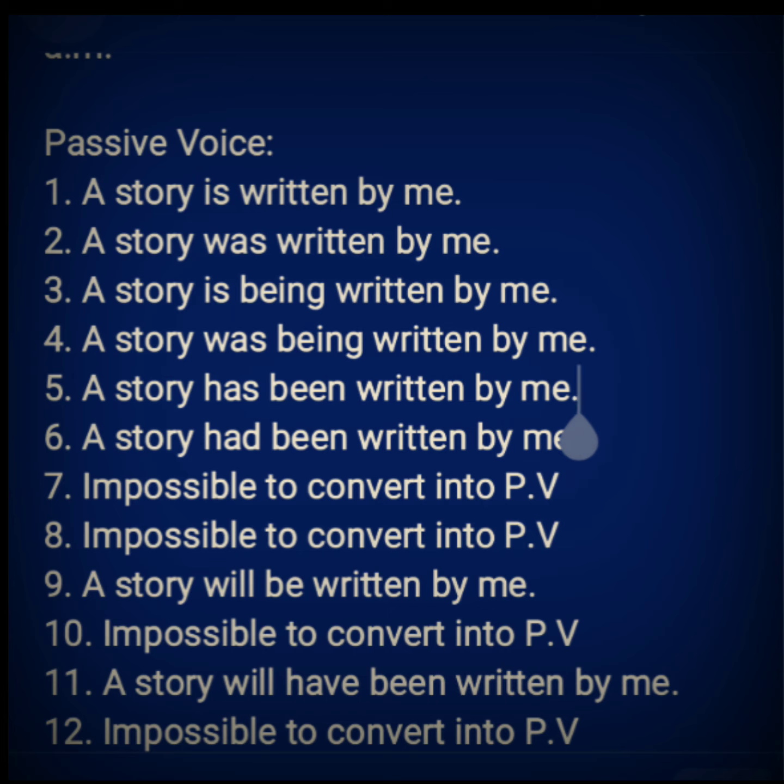At number 5, we learned present perfect tense. The sentence was, I have written a story. And the passive voice is, a story has been written by me. At number 6, we learned past perfect tense. And the sentence was, I had written a story. And the passive voice is, a story had been written by me.